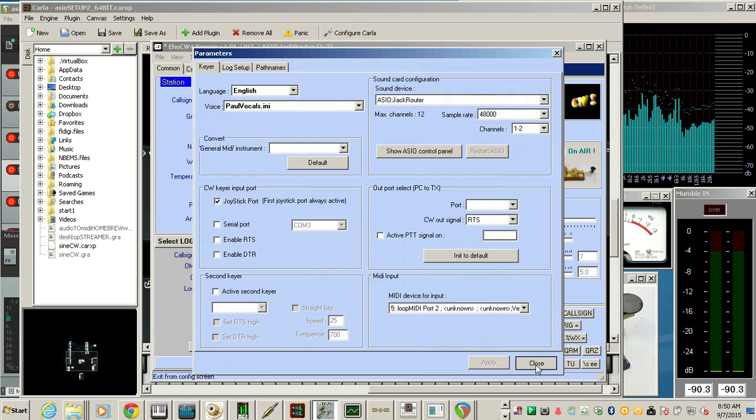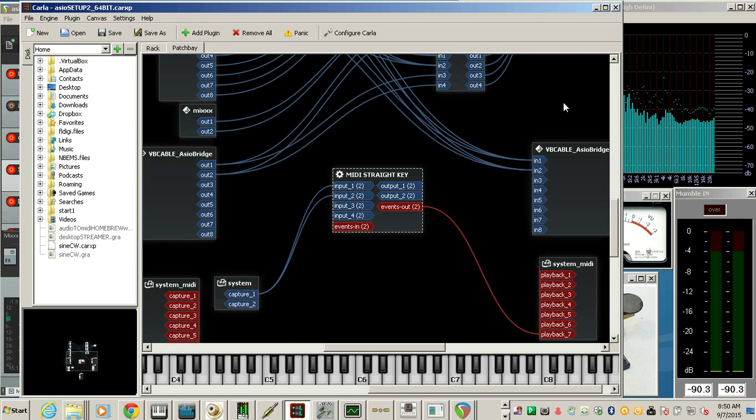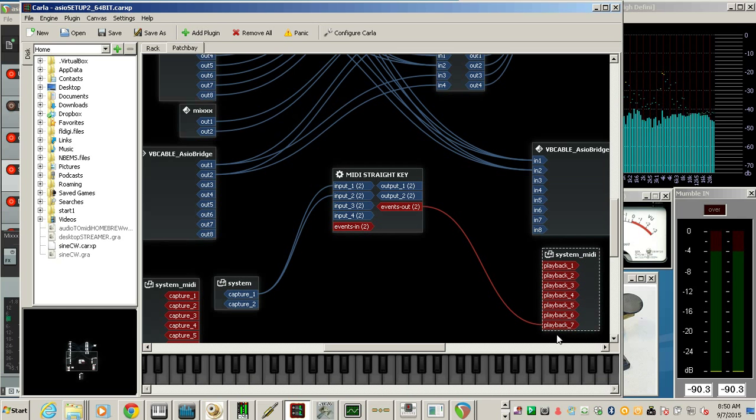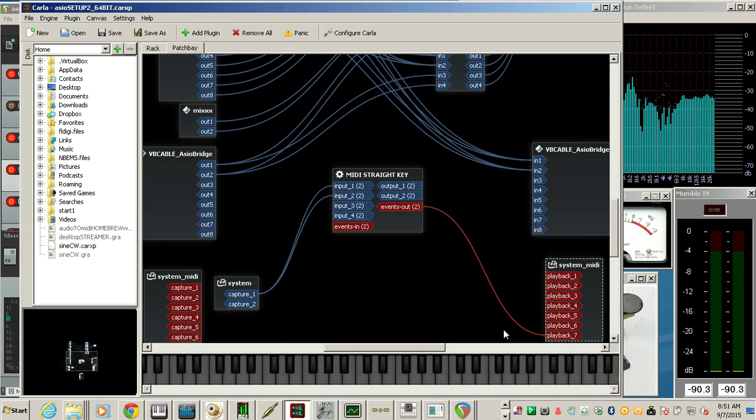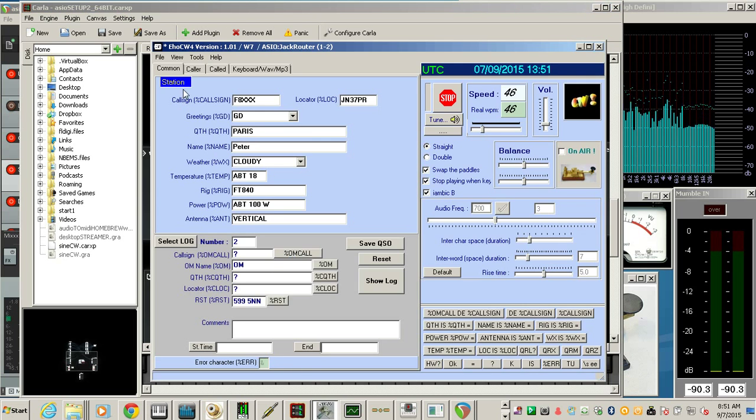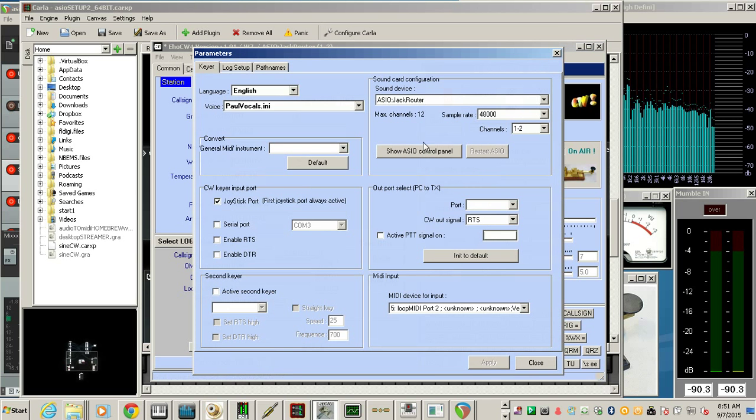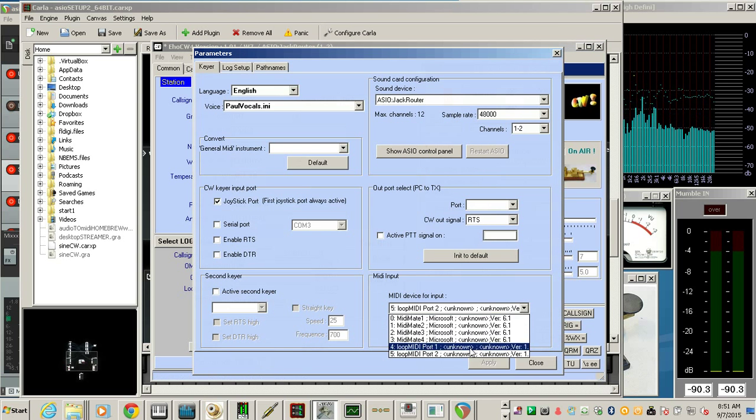Now if you had an actual MIDI device, say an Arduino with a MIDI note output, you can plug your key into that. When you hit the key, it sends a MIDI note out, and it goes through your USB to MIDI, or MIDI to USB, and goes to your computer. It would probably come into the system here as number 8 on either side. But all you have to do is tell EhoCW, once you find the name of it, to listen to that MIDI cable and not this virtual one. So you'll have a real MIDI device to listen to, the MIDI input device.